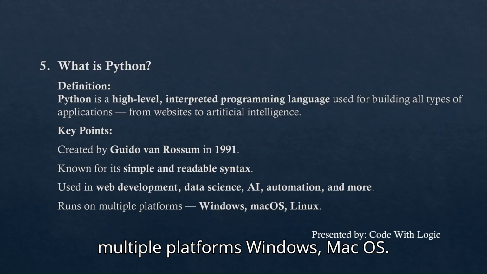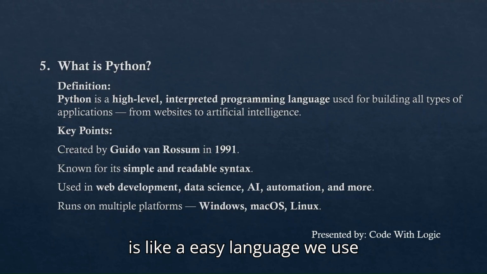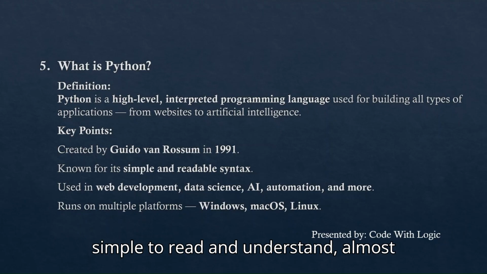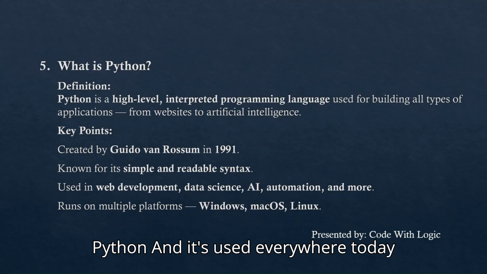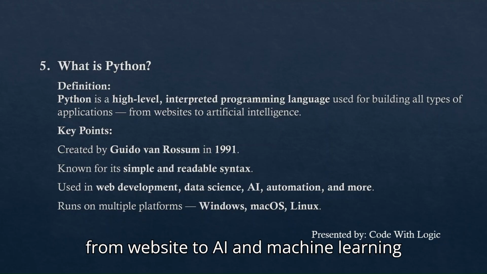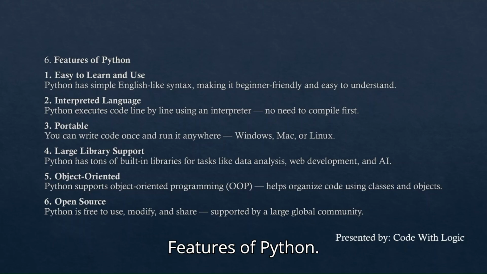Runs on multiple platforms: Windows, Mac OS, Linux. So, in simple words, Python is like an easy language we use to talk to computer. It is very simple to read and understand, almost like English. That's why beginners love Python, and it's used everywhere today, from website to AI and machine learning and data analysis. Now, moving to our next topic, features of Python.